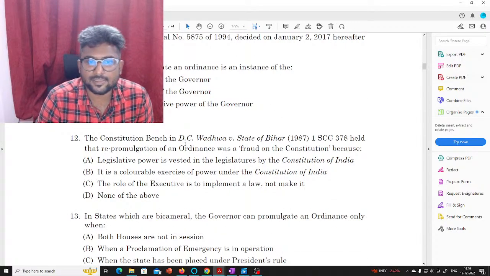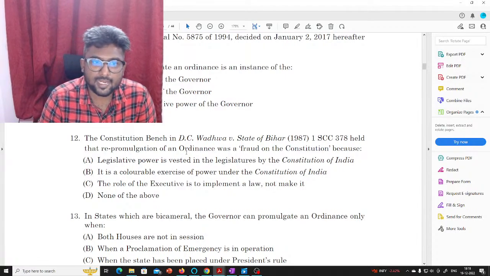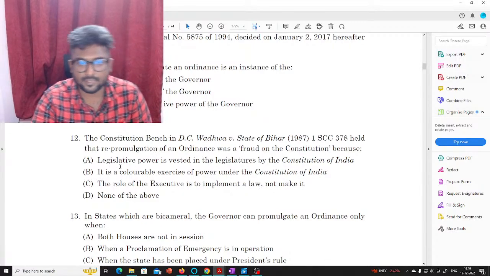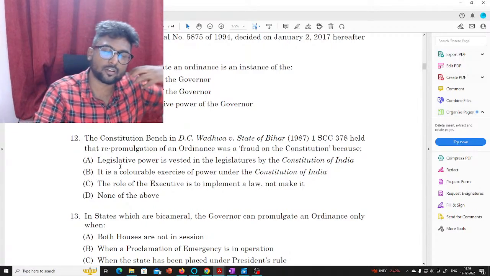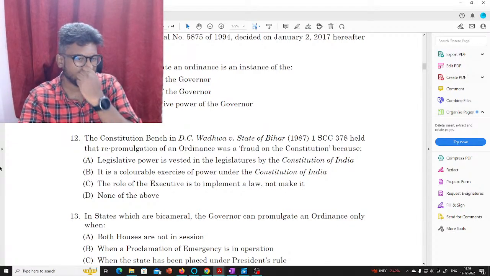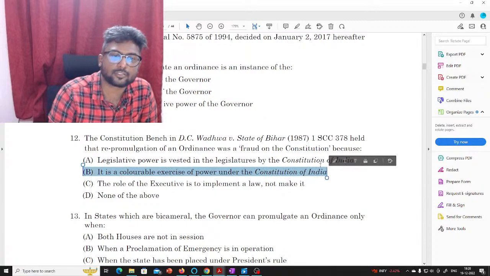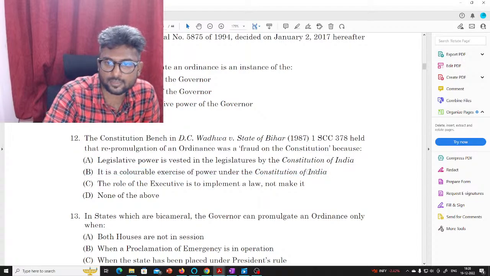Next, the Constitution bench in DC Wadhwa v. State of Bihar, again a landmark judgment, held that re-promulgation of ordinances was a fraud on the Constitution of India. This is where constitutional law principles come in, like you must know the doctrine of colourable exercise and the doctrine of eclipse. So here the answer is straightforward B, it is a colourable exercise of power under the Constitution of India. Simply put, you cannot re-promulgate ordinances